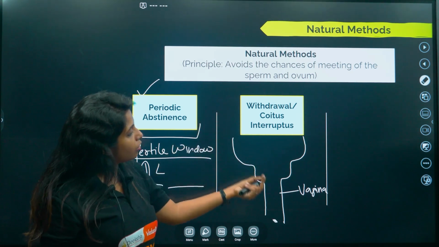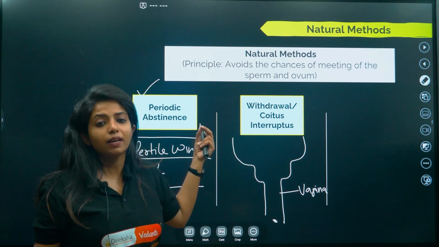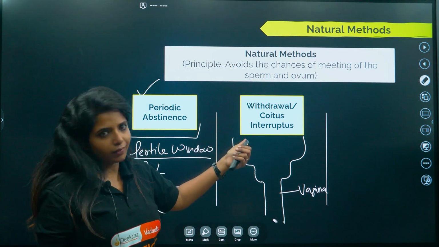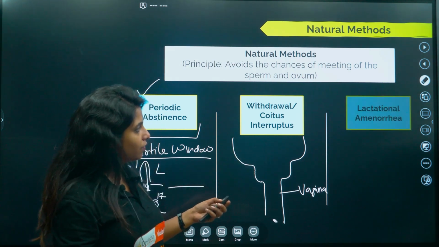Over here also, the sperm did not even enter the female genital tract, which is why again they are not meeting. But is it safe? Is it safe? That is a question. We'll come to that.